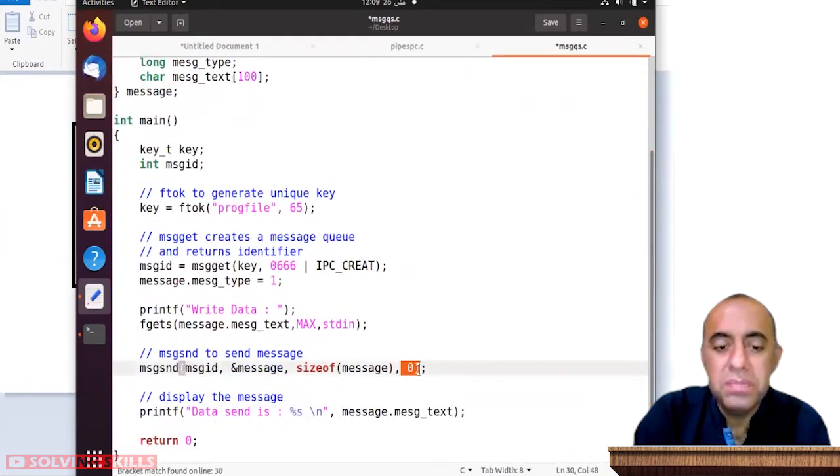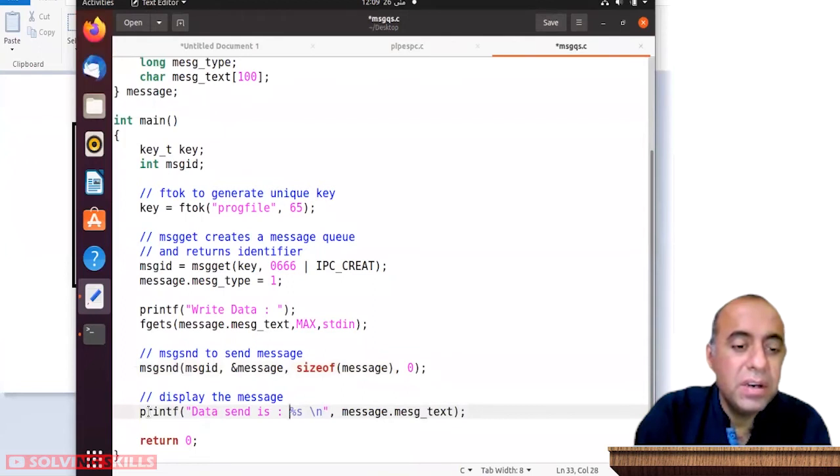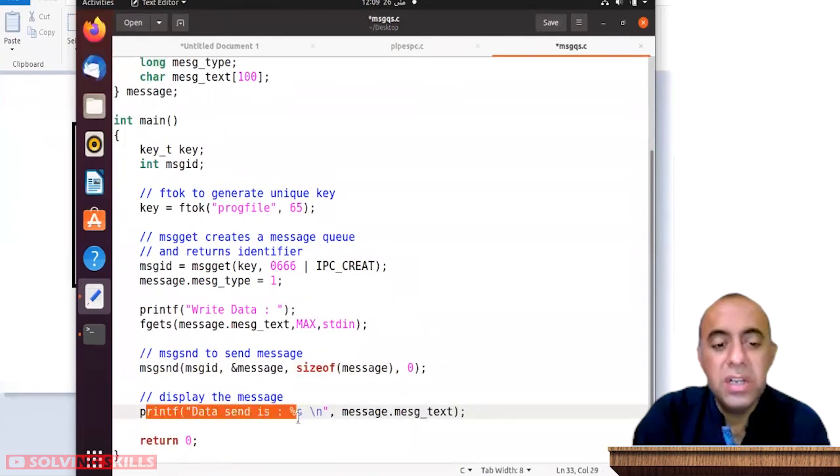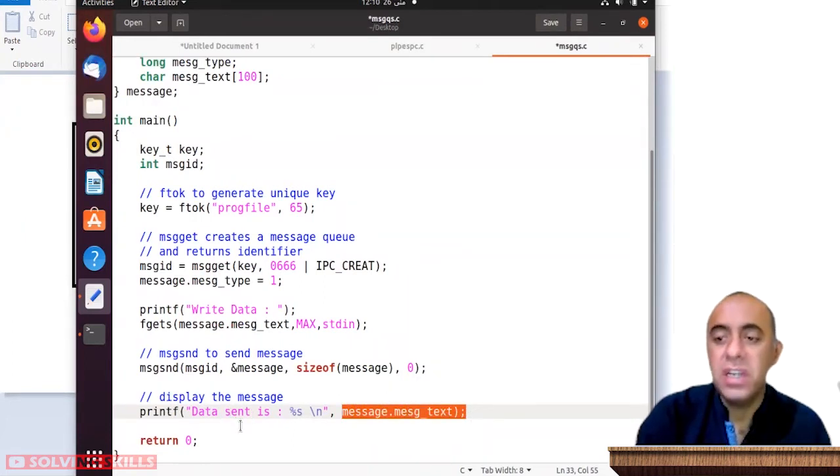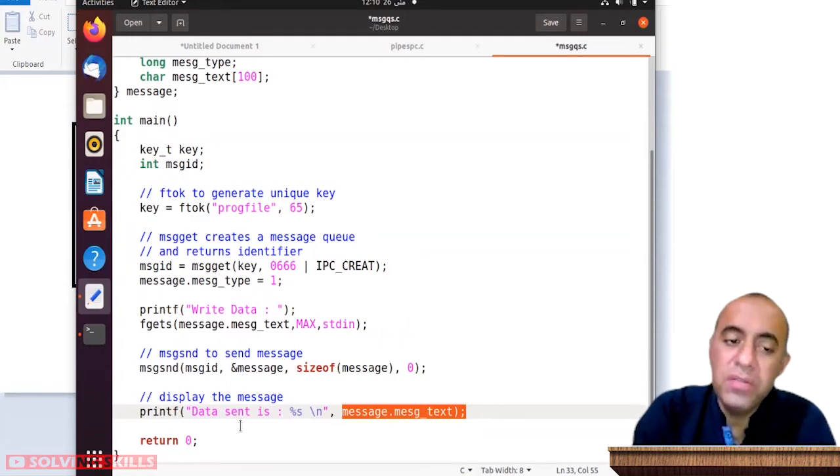Then you are using some default constants like 0 over here, and then you are printing that data is sent. So what is the data sent? You are mentioning over here message dot message text. So right now, this is only one-sided. You have sent the data, but you don't know if it is received or will be received or not.